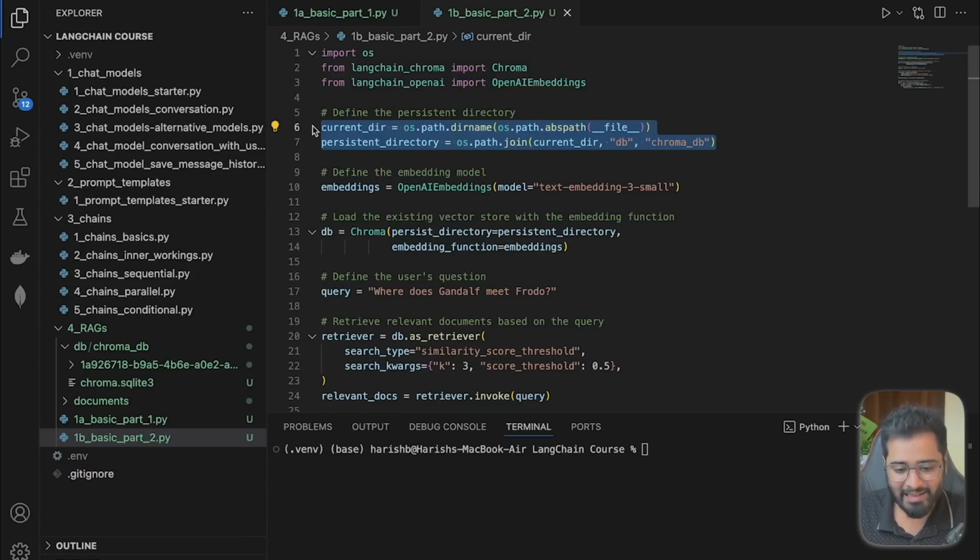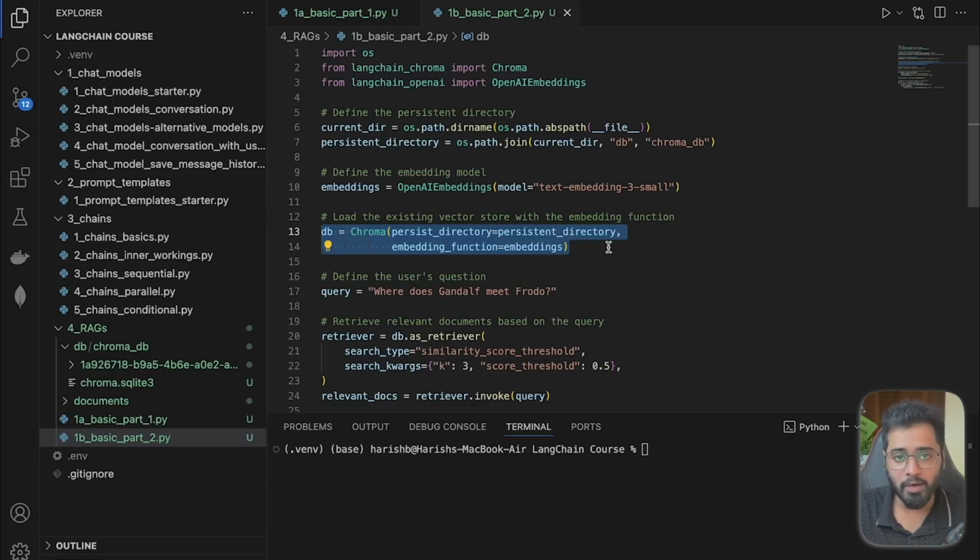We're taking the current directory, and with that, we're piecing together the exact location of the Chroma DB file. And then we're loading the vector store, in this case the Chroma DB right here, so that the database is available to use inside of this file. First we need the database to be available to work with, right? So that is what we're doing right here. We're telling it this persistent directory is where the database exists, and later if you want to embed the user's question as well to search the database for the right chunks, we can use this embedder. And again, we're specifying the embedding model that we're going to be using.